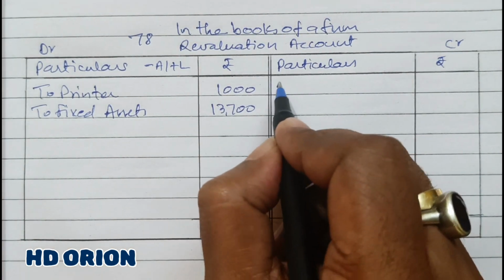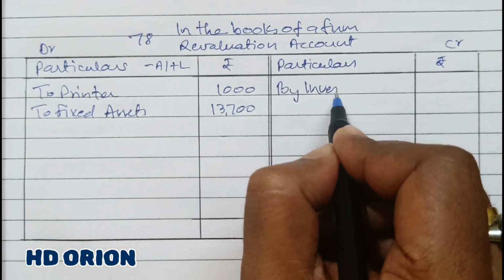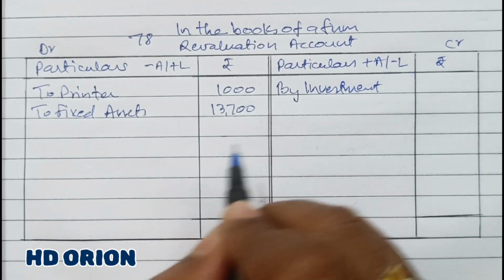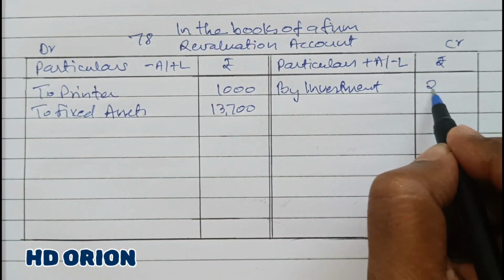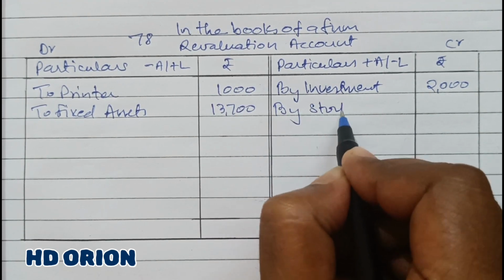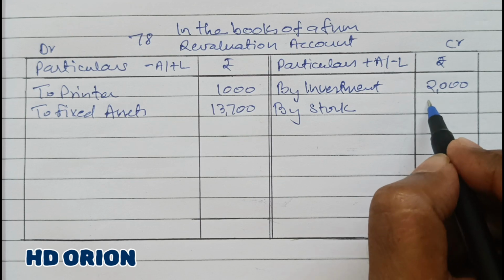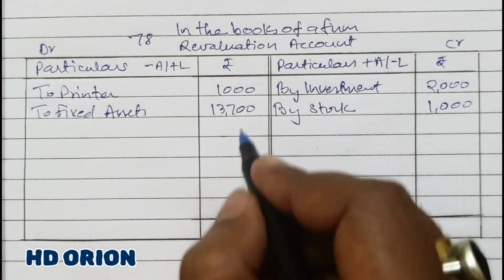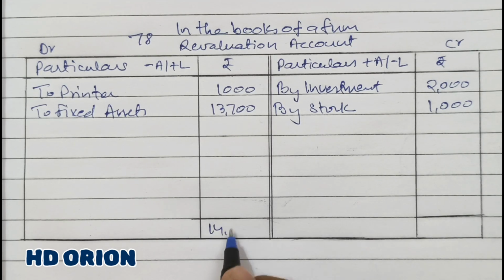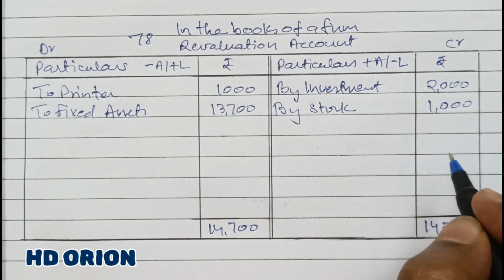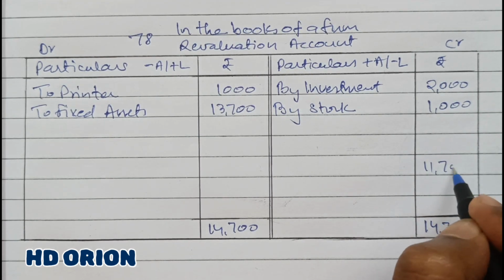Whereas investments are increasing in value. Investments are assets, so increase in asset and decrease in liability we will write here. It is 2,000 rupees. At the same time there is an unrecorded stock. Stock is also an asset and it is increasing by rupees 1,000. That's it. Now it is 14,700. Here also 14,700. You will get a balancing amount of rupees 11,700.